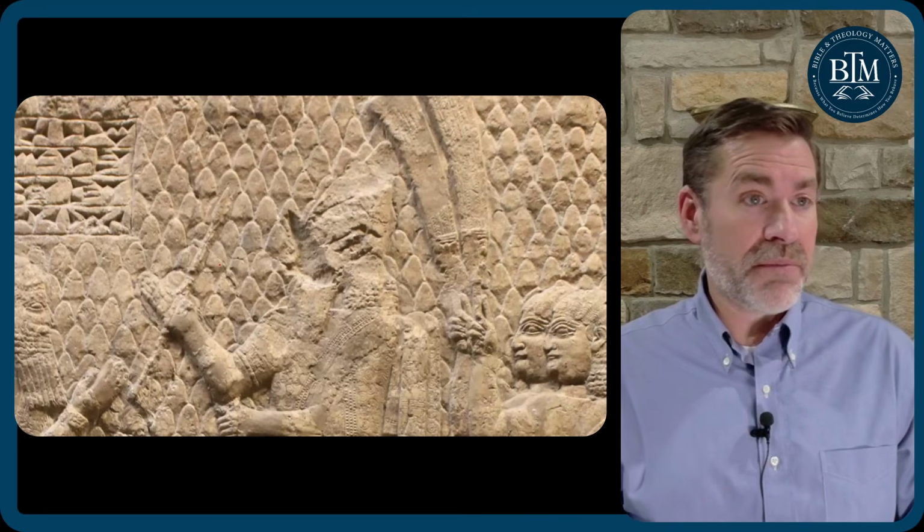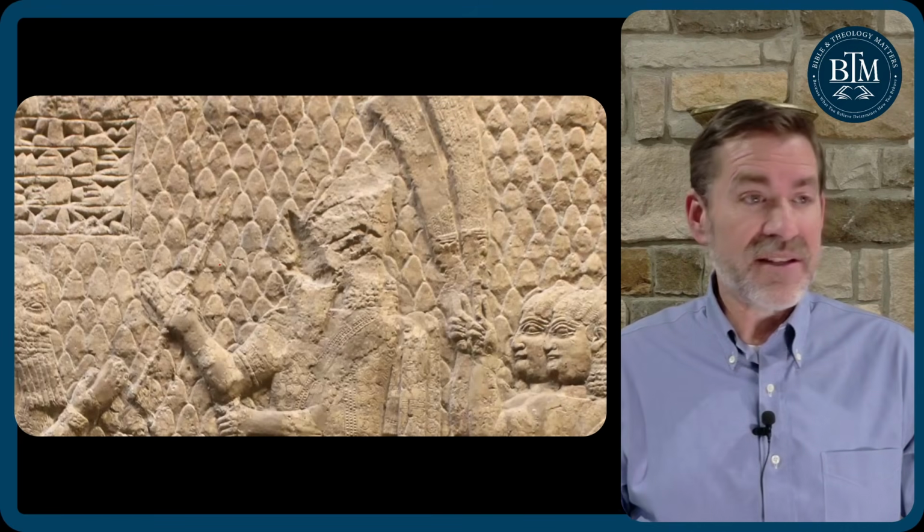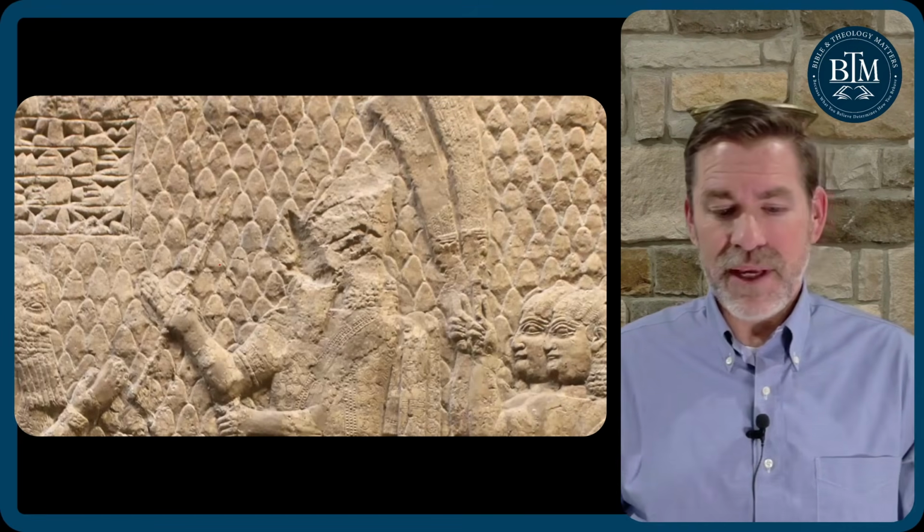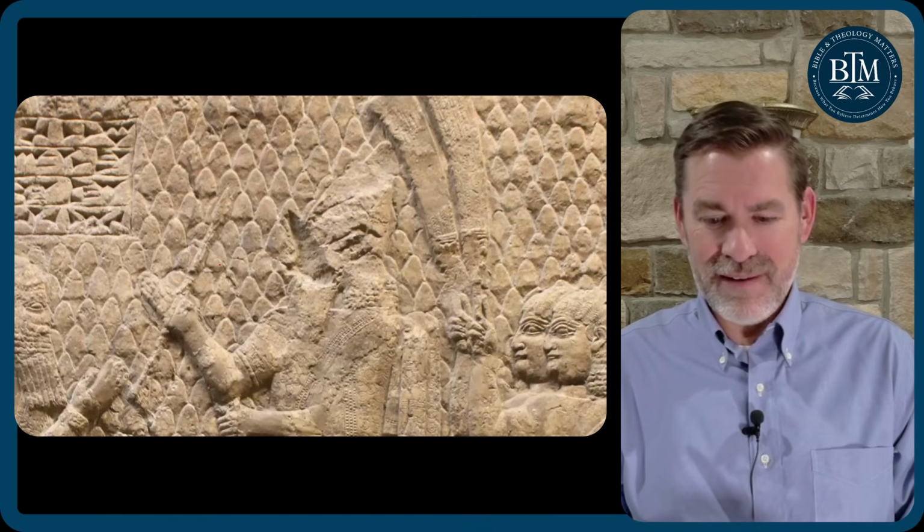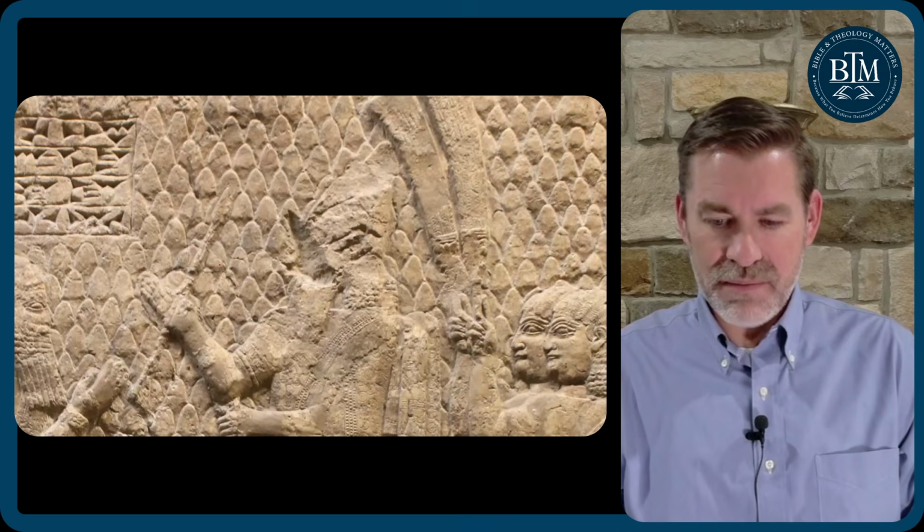The face of Sennacherib has been badly damaged, as well as his bracelets, probably by an enemy who later took possession of the palace. Some think by his own sons who assassinated him. He had all the world has to offer, but he didn't have his own sons, right? His own sons killed him.